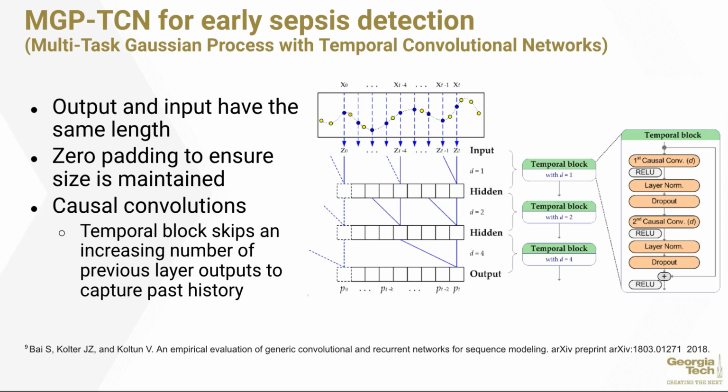A little bit more detail. The input and output have to have the same length. We use zero padding to ensure the size is maintained. And the convolutions are causal, which means the past informs the future. So the window that you select in the past to capture the dynamics essentially informs how the prediction happens in the future.